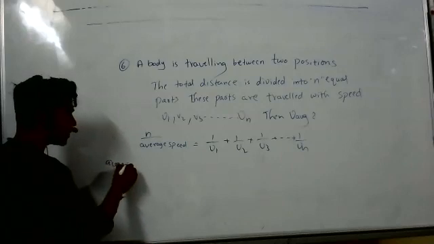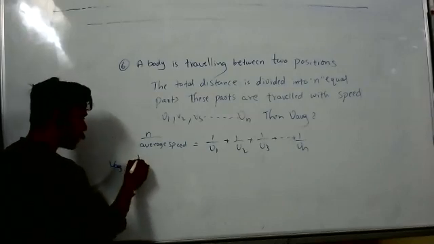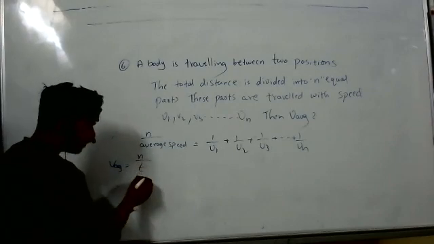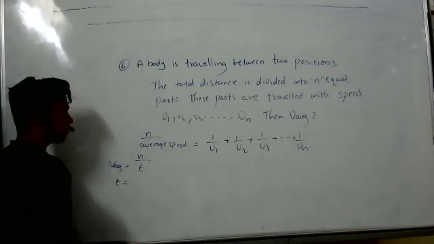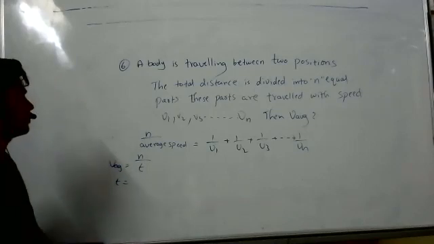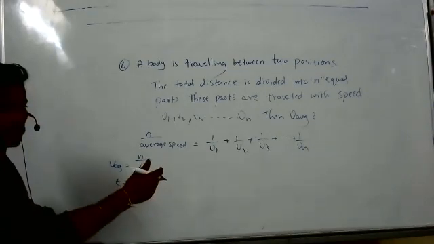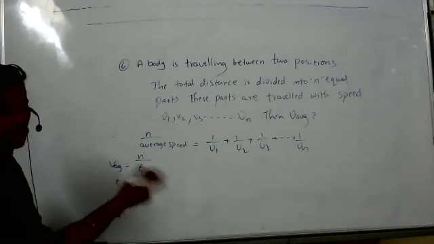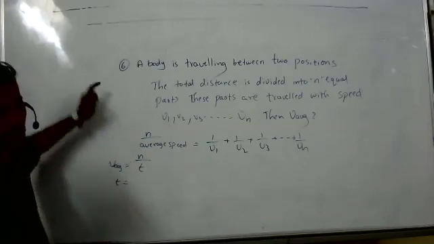Average speed equal to total distance by total time, right? It should be n by v1 plus n by v2 plus n by v3, right? It's n equal parts, so it should be. Am I wrong? N equal parts, right? So I have written n into 1, n equal parts, so n by average speed.